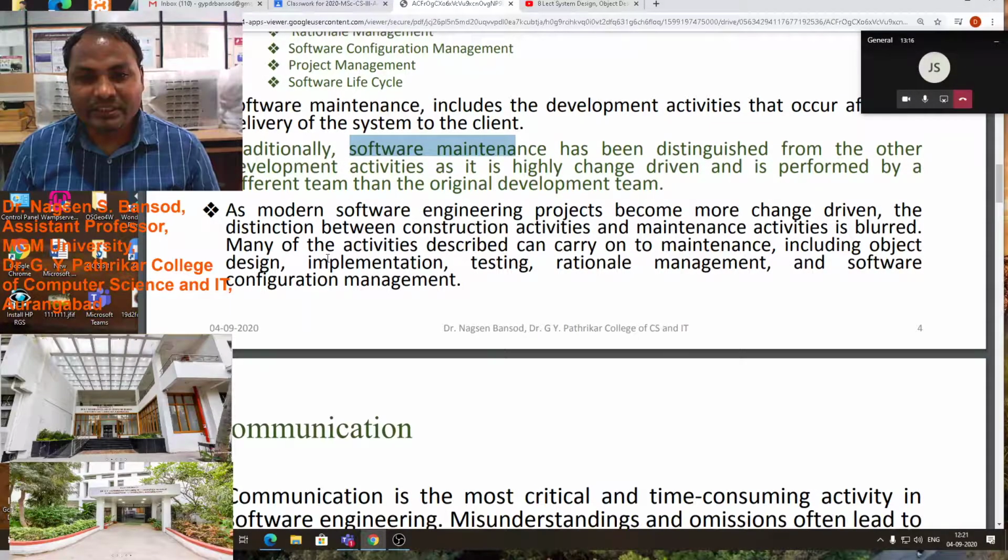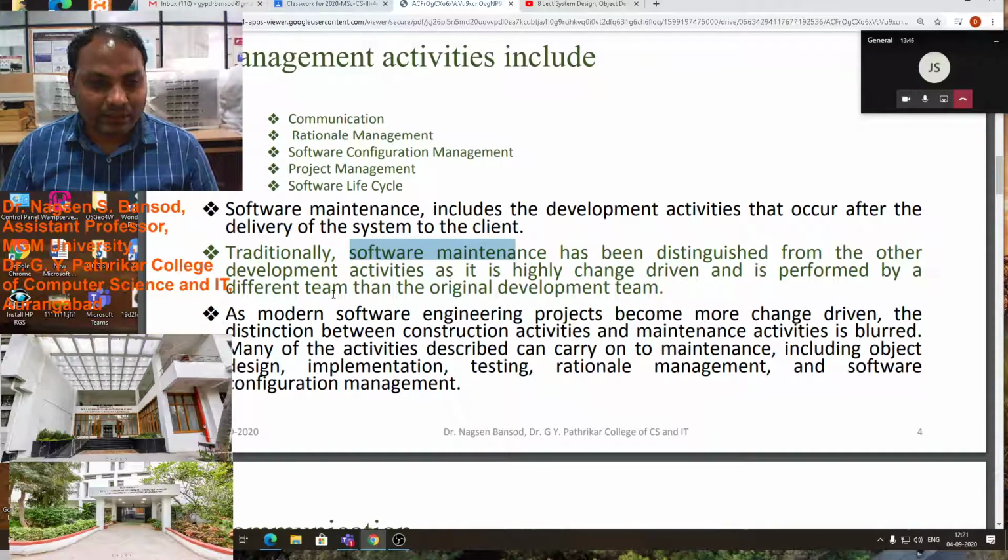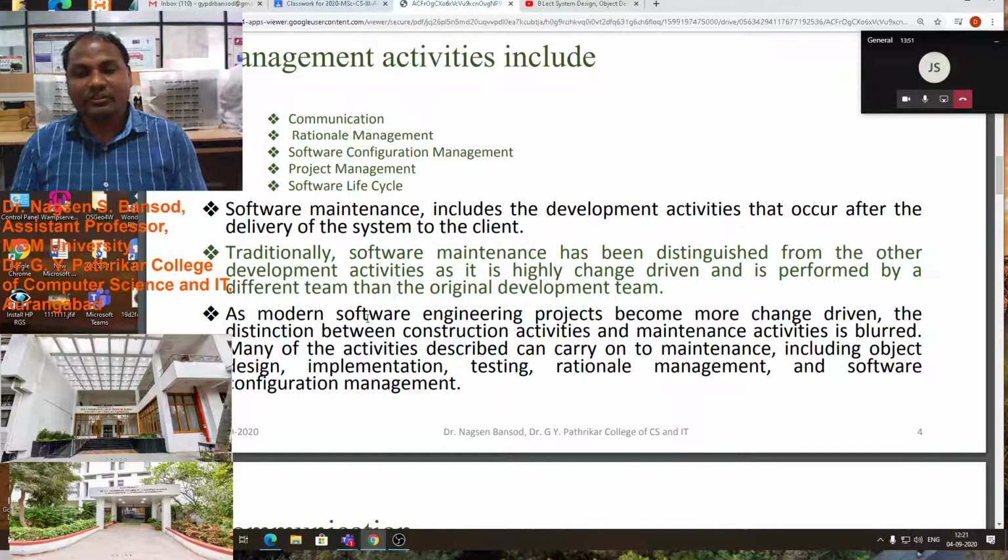As modern software engineering projects become more change driven, the distinction between the construction activities and maintenance activities is blurred. Many of the activities described can carry on to maintenance, including object design, implementation, testing, rational management, and all the software configuration management. You see, in the previous system, software maintenance was distinguished from the other development activities as it is highly changed.